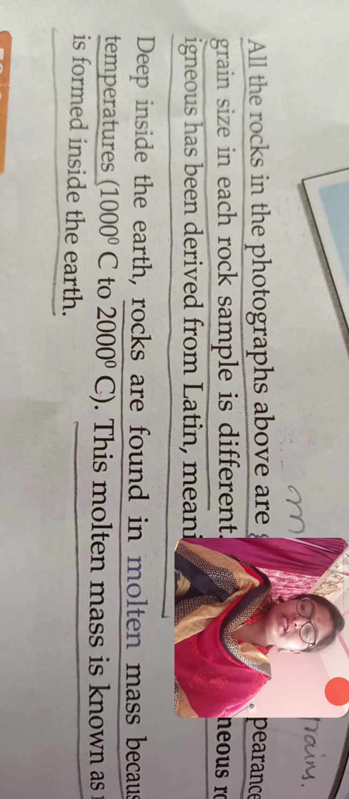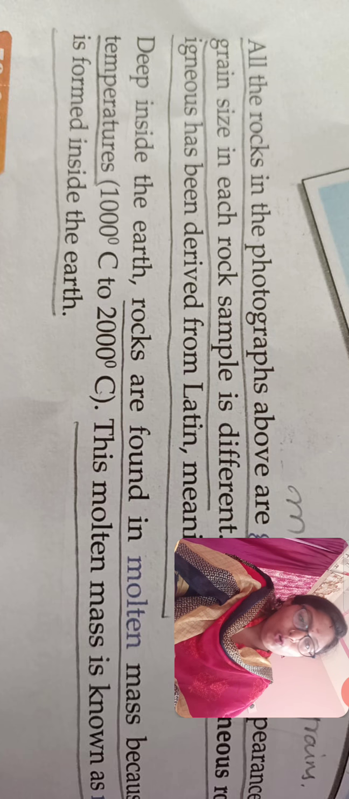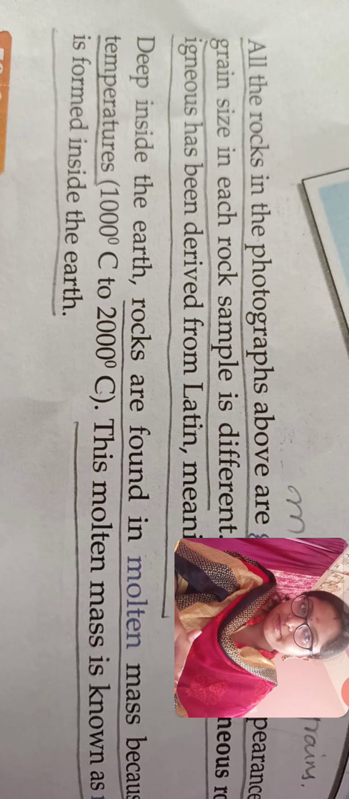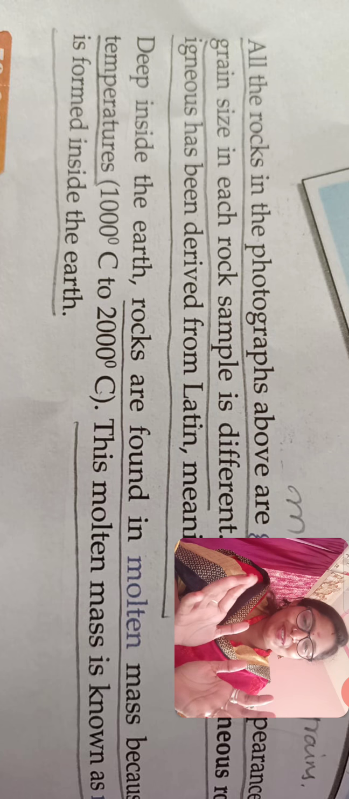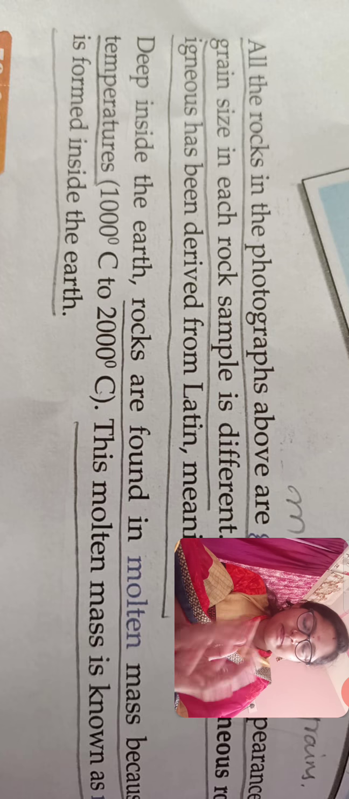Magma is formed inside the earth. I hope you all know what magma is, right? I'll show you the picture. It's very beautiful to see, but dangerous.